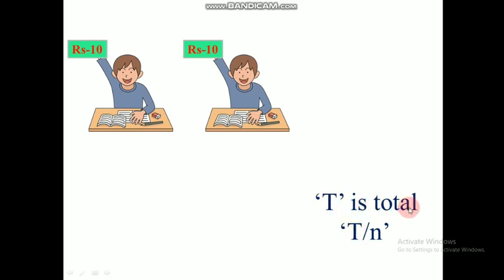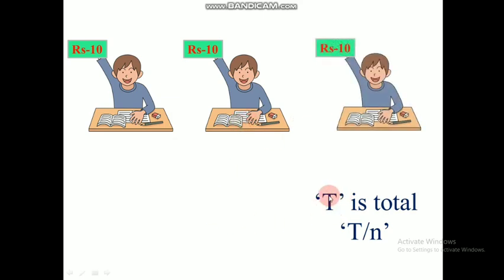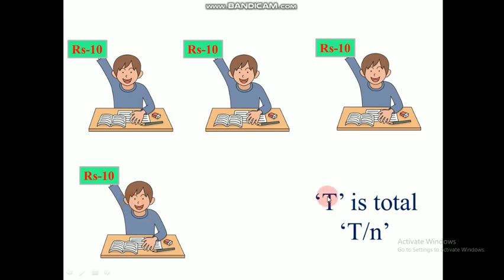So T is the total. If I increase the number of children, then T will change, because the sum will change. 10 plus 10 plus 10, it will be 30 for the T value. But T by N, when there were 2 students, was 20 divided by 2, so it will be 10. And when T by N becomes 30 by 3, then also we get the value 10.